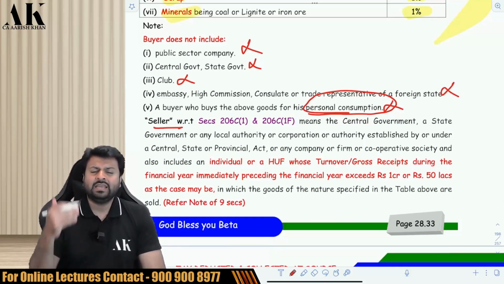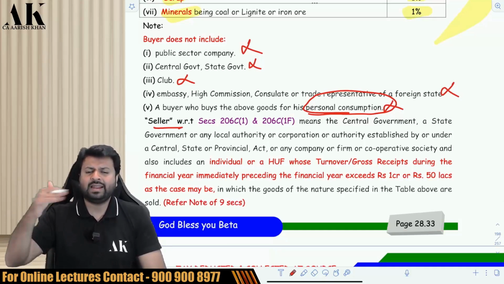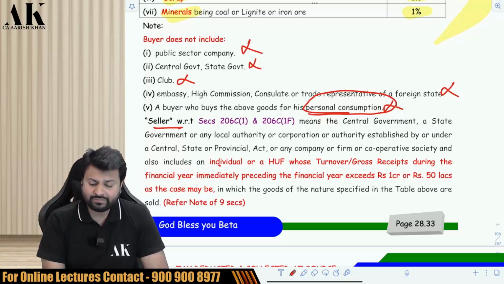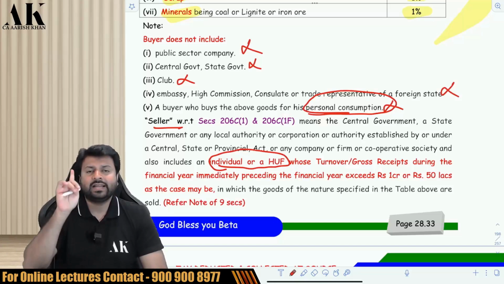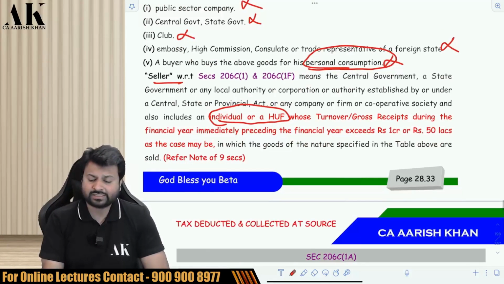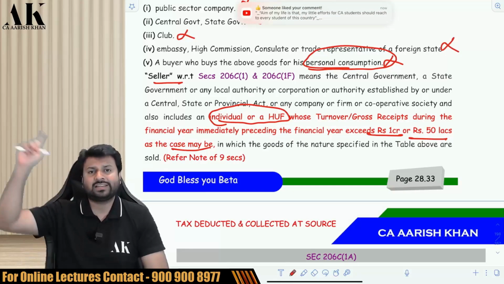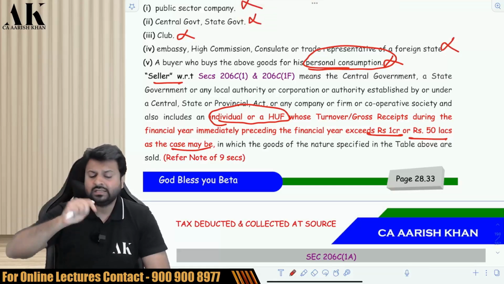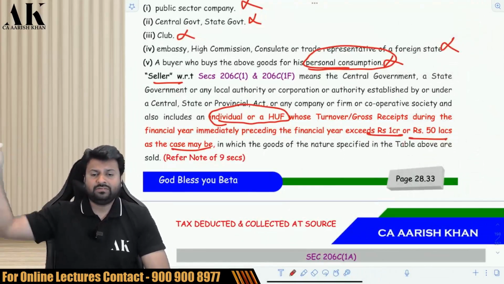Who is the seller? Seller is everybody: company, firm, LLP, central government, state government, any agency. But in case of an individual and HUF, there is a relaxation, that an individual and HUF will become a seller under this section only if the last year business turnover is greater than 1 crore or last year profession turnover is greater than 50 lakh rupees, just like the other sections 194A, 194C, 194H, 194I, 194G. This is a similar provision which is applicable to the previous sections also.